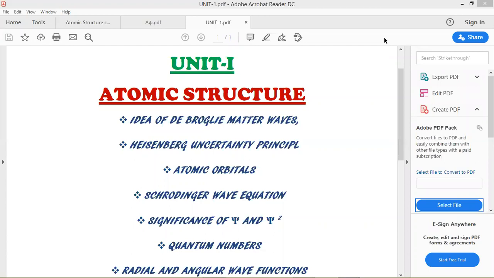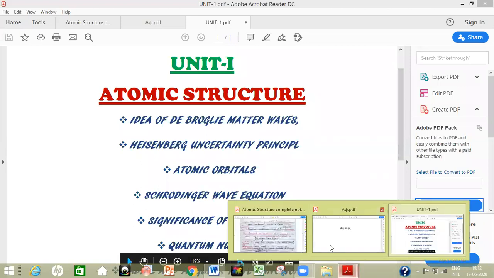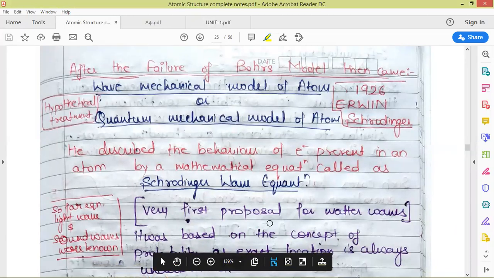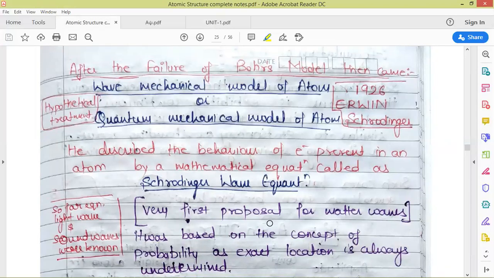So in the last video we discussed how de Broglie's matter waves and Heisenberg's uncertainty principle led to the failure of the Bohr atomic model. The next model, which came after that, was proposed by Erwin Schrödinger and is acceptable till date. It was the wave mechanical model of atom, or we can say quantum mechanical model of atom. It was in 1926 when Erwin Schrödinger gave this hypothetical treatment for the electron.